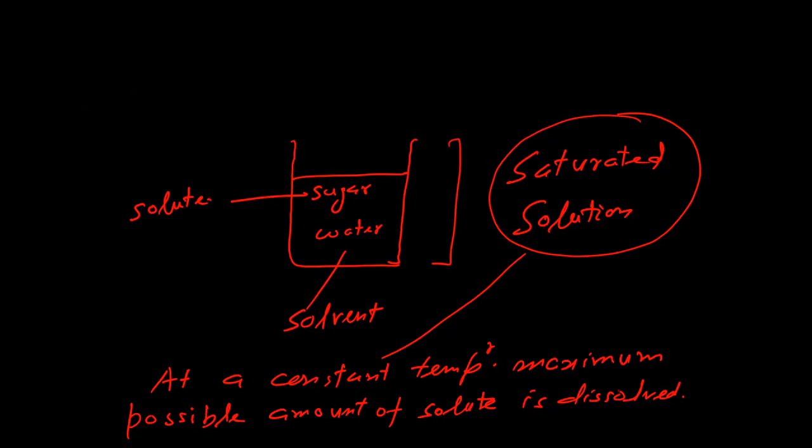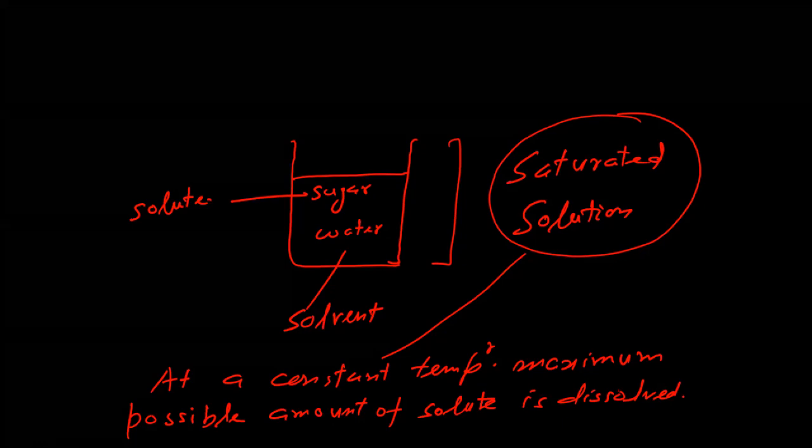You can't dissolve more than that. That is a saturated solution. Now, it's not that we have dissolved sugar and it is just sitting there in the solvent.